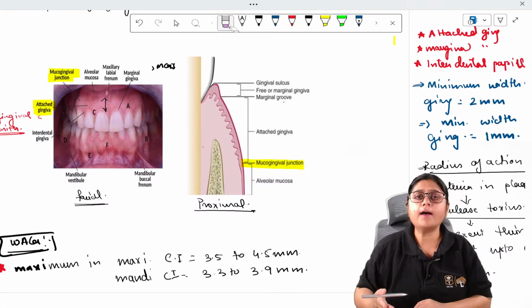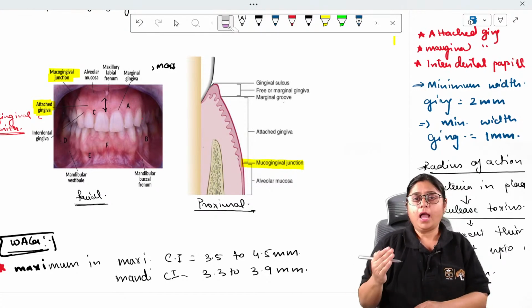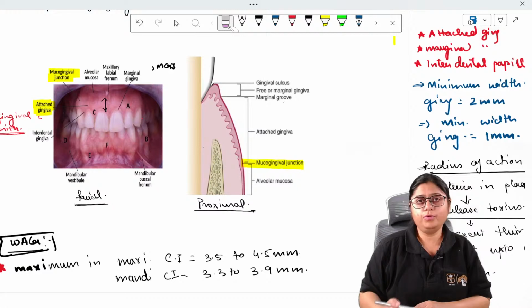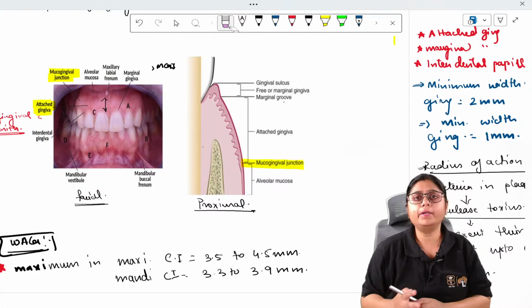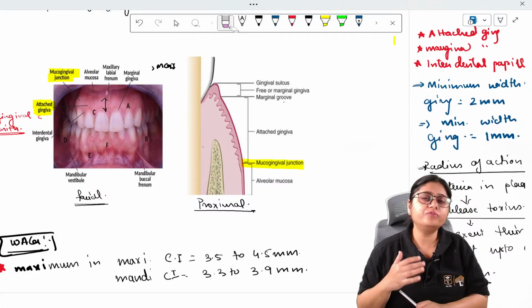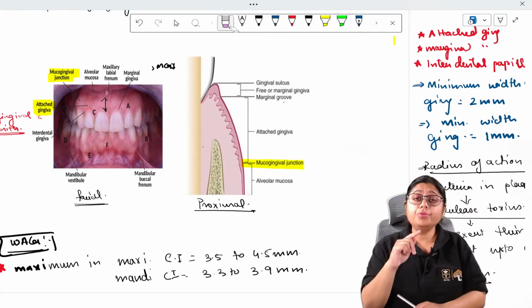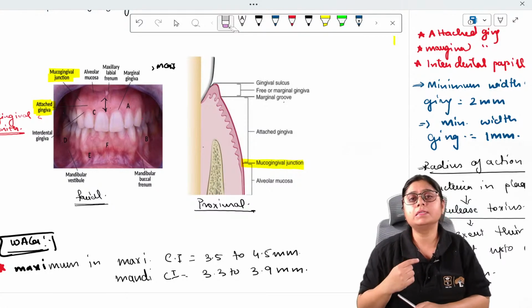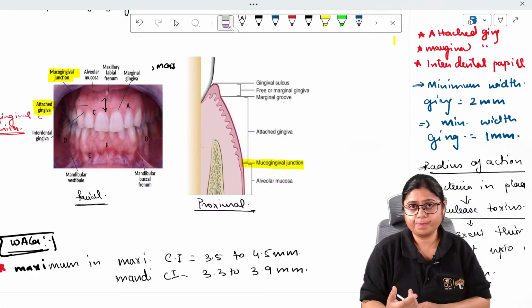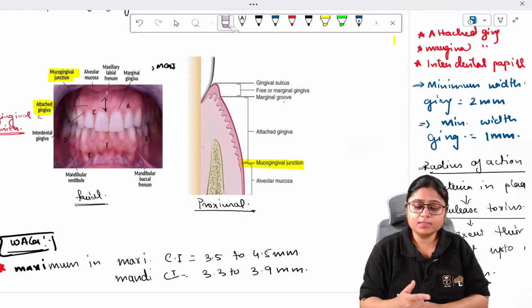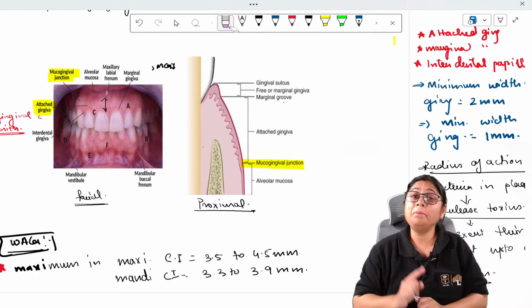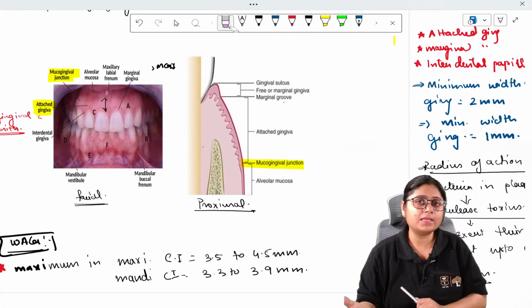After today's session, I would request all of you to look into the mirror and try to identify all the parts of gingiva whichever I'm telling you right now. Look into the mirror and see all the parts in your mouth. Try to observe. This is just a small exercise, and it will help you to determine many things in your patients as well.